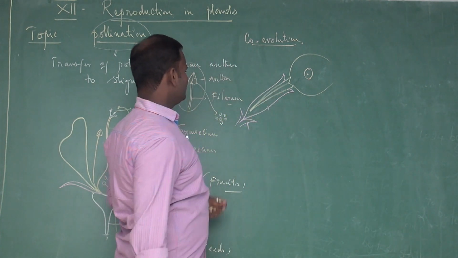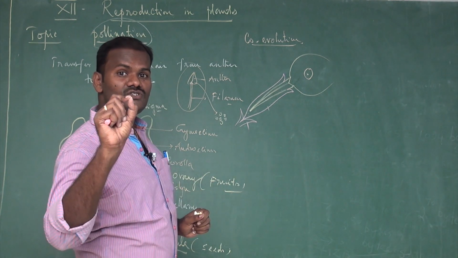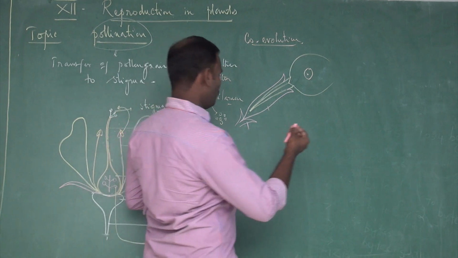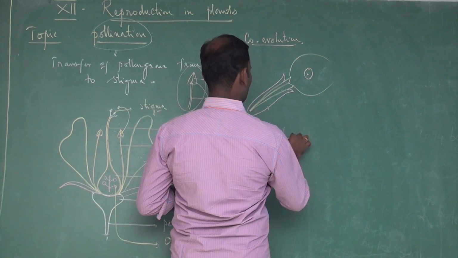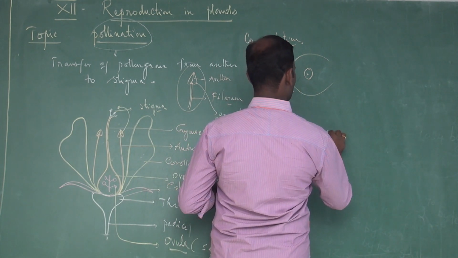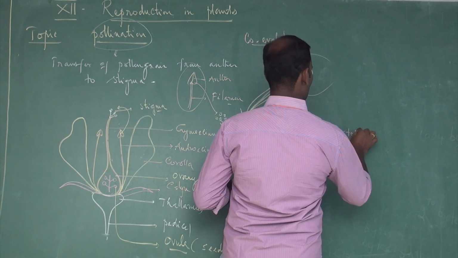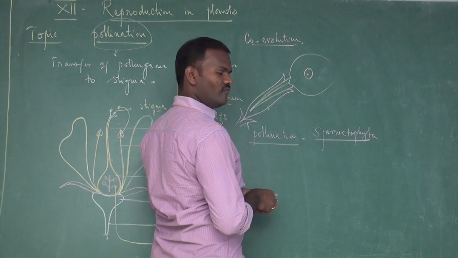So in general, pollination is a characteristic feature of spermatophyta. Then what is called spermatophyta?